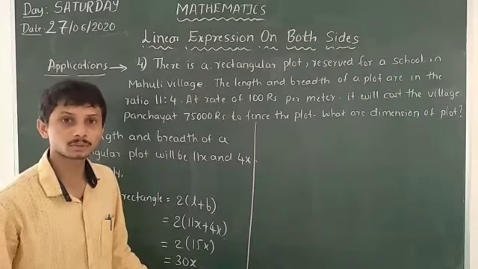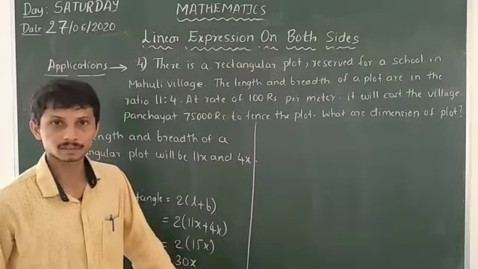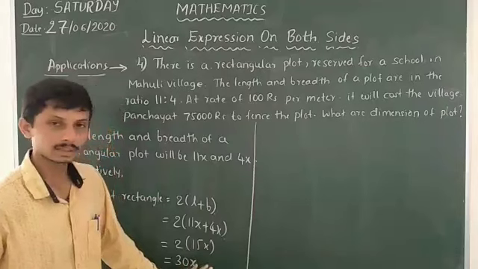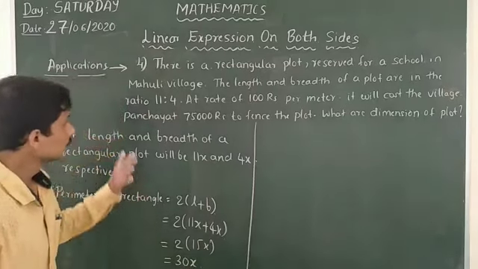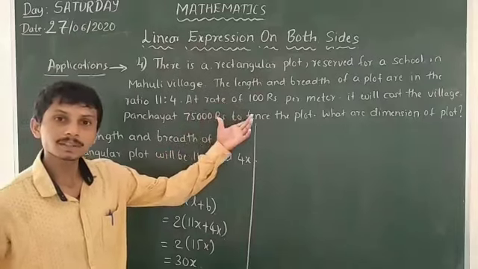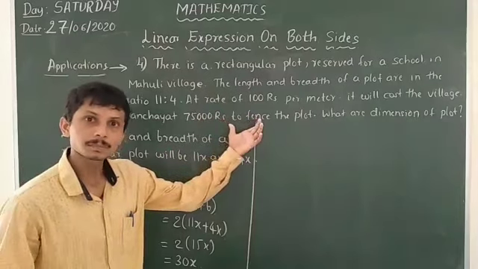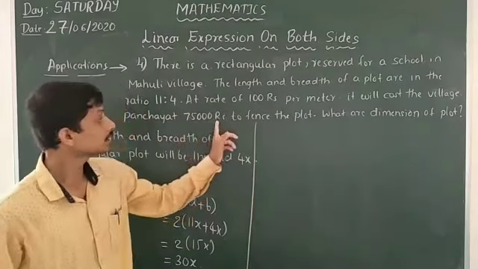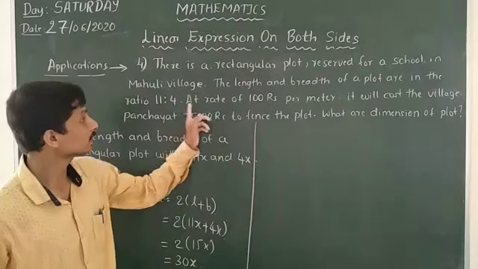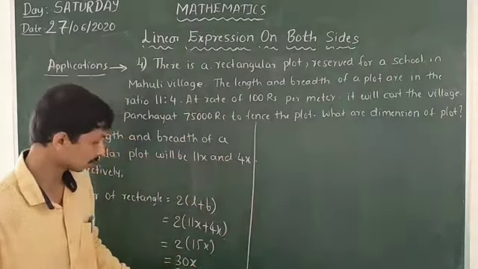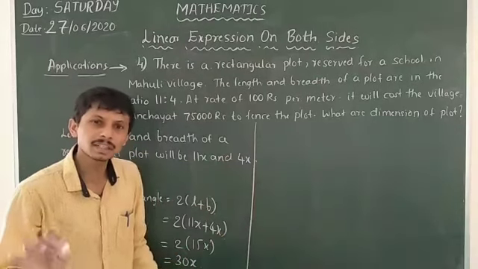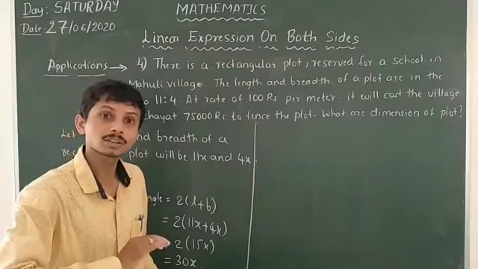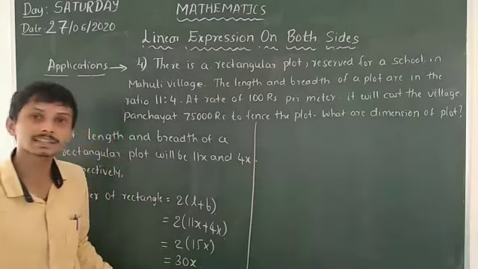You can say meter or meter square. Perimeter means it's meter, and area means it's meter square. So we have to take it in meter, 30x meter. The village panchayat is ready to pay for the fence. At the rate of 100 rupees per meter, it will cost 75,000 rupees. That means there are 30x meters, and for each meter the village panchayat has to pay 100 rupees. It will cost 75,000 rupees for the 30x meter.